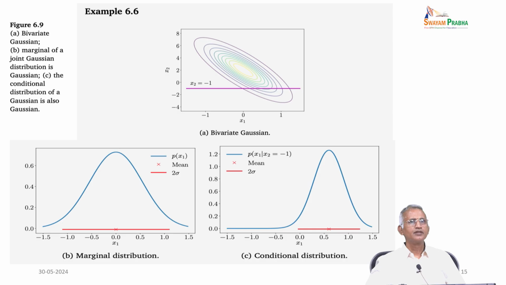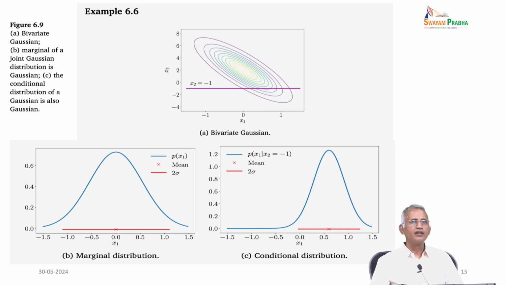So, this is the bivariate Gaussian in A, and B is a marginal of the joint Gaussian distribution, and C represents the conditional distribution, which is also Gaussian.